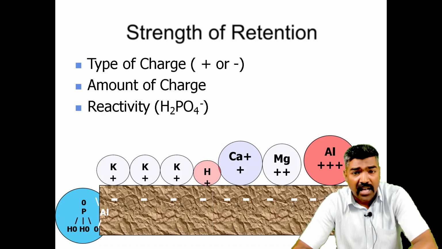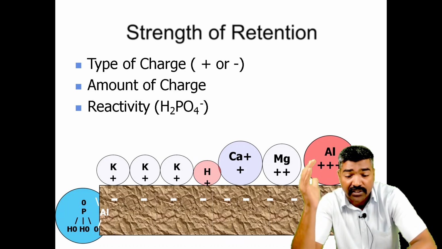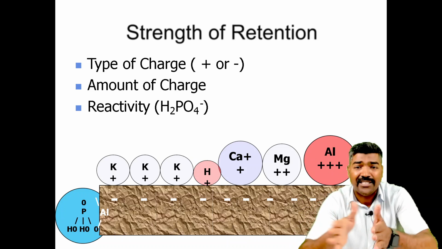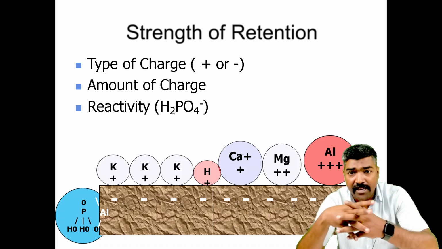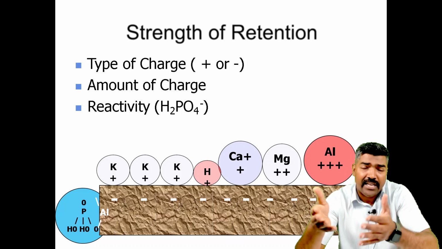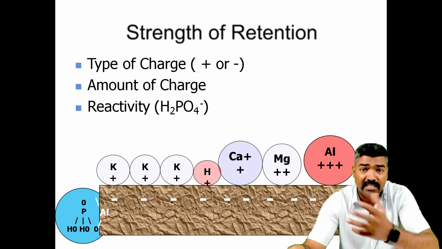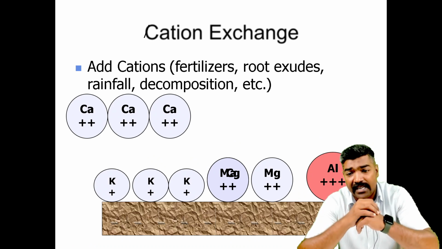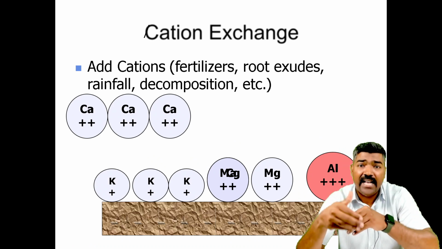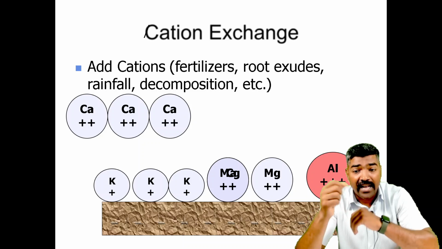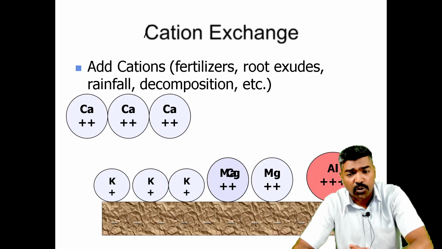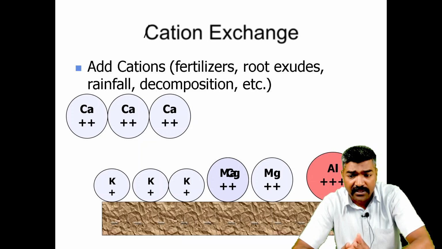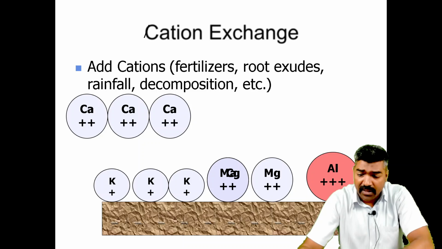And you can see in the figure how the OH and then PO4 are reacting with the oxide, and there is a cluster of charges, and the distribution of the charges there maintains the strength of the reaction. Maybe we can explain the different cation and anion exchanges. Now you can see the cation exchange, that is the addition of cations from fertilizers, root exudates, rainfall and decomposition. These are the different variables, and we can see the calcium having two cations of calcium, and it also has the minerals of potassium and magnesium, and aluminium as well.